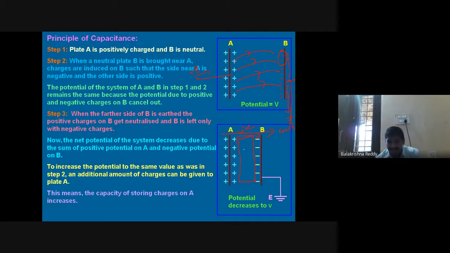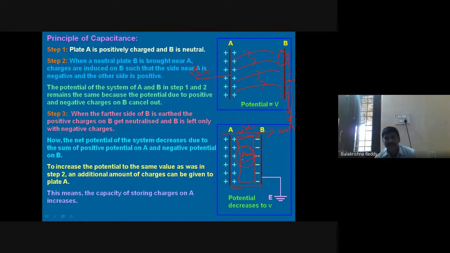So this total device we call a capacitor, between the two conducting plates. Whatever the area available, this area is acting as a storage area. That depends on the separation between the plates and on this area.